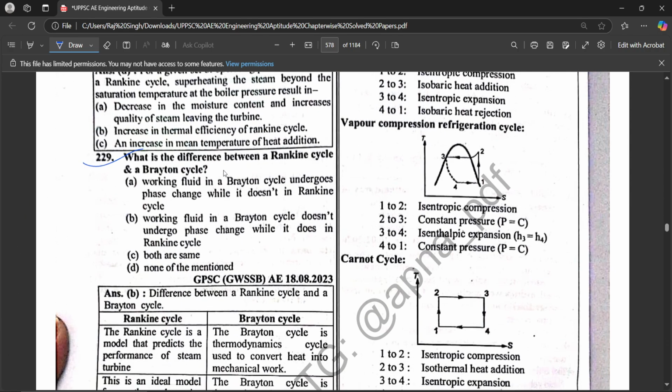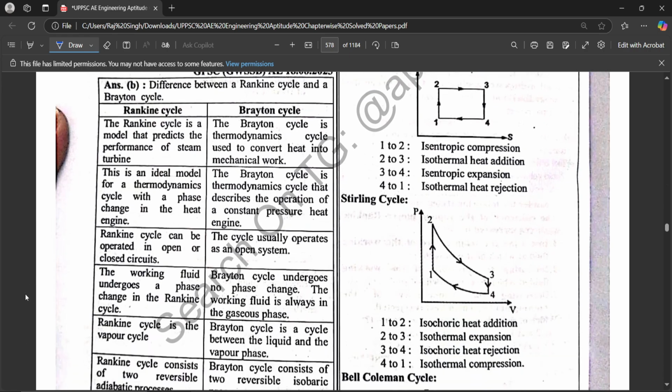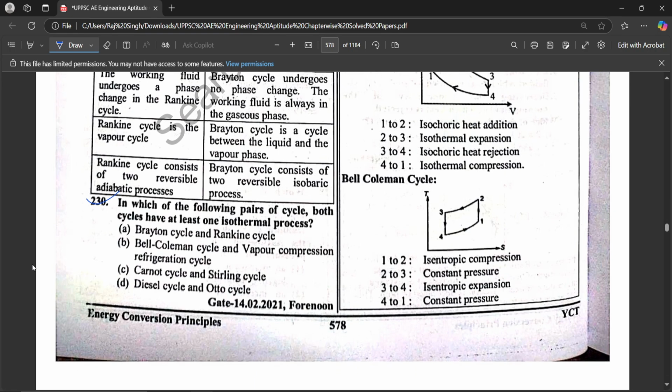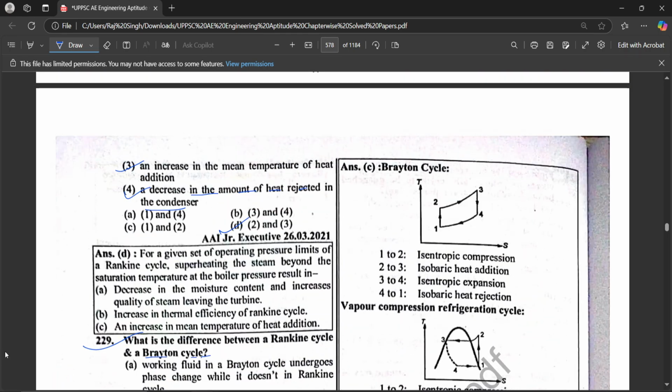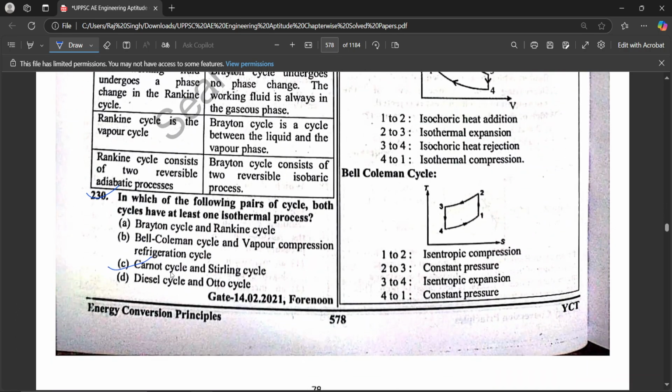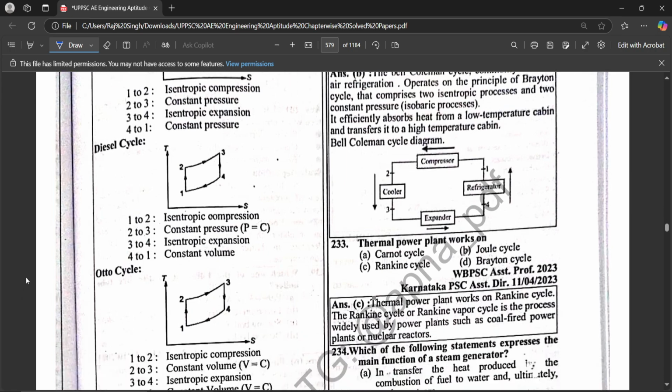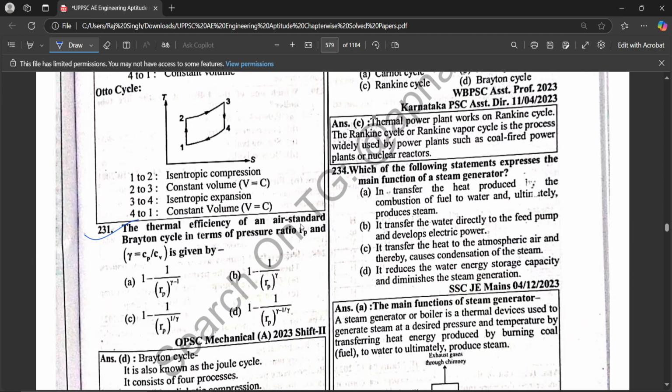Which is the difference between Rankine cycle and Brayton cycle? The working fluid in a Brayton cycle doesn't undergo phase change while it does in the Rankine cycle. In which of the following pairs of cycles do both cycles have at least some isothermal process? The correct option is C, Carnot cycle and Stirling cycle. The thermal efficiency of an air standard Brayton cycle in terms of pressure ratio Rp and gamma, Cp upon Cv, is given by 1 minus 1 by Rp raised to gamma minus 1 upon gamma.